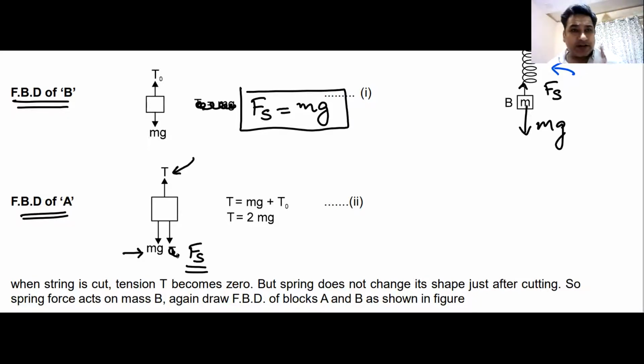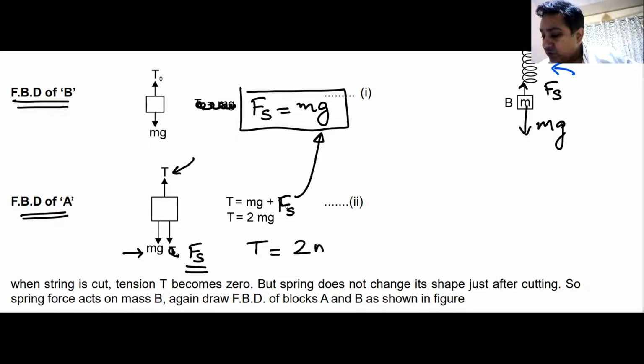Great. Then we can write, because the block is in equilibrium, T upwards is equal to mg plus Fs downwards. T is equal to mg plus Fs. But we know that Fs is equal to mg. So the tension in the string becomes 2mg.